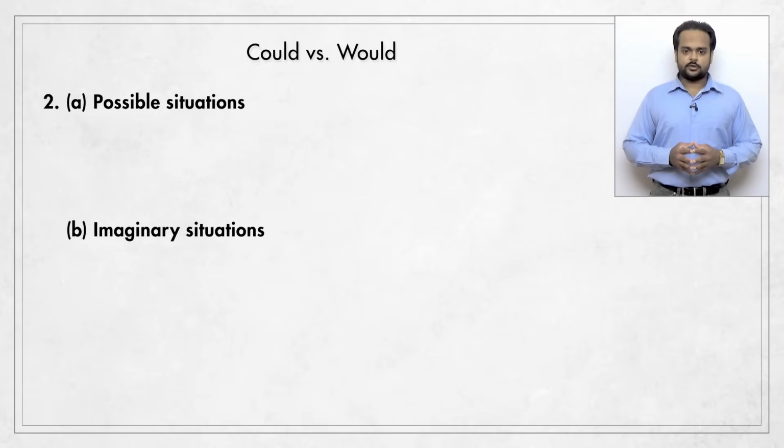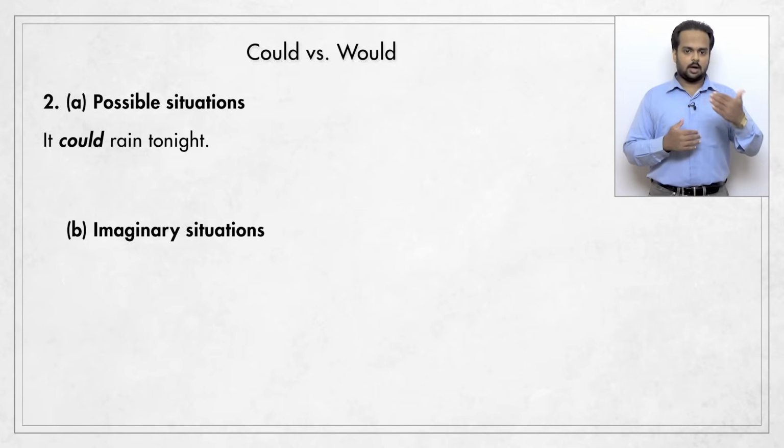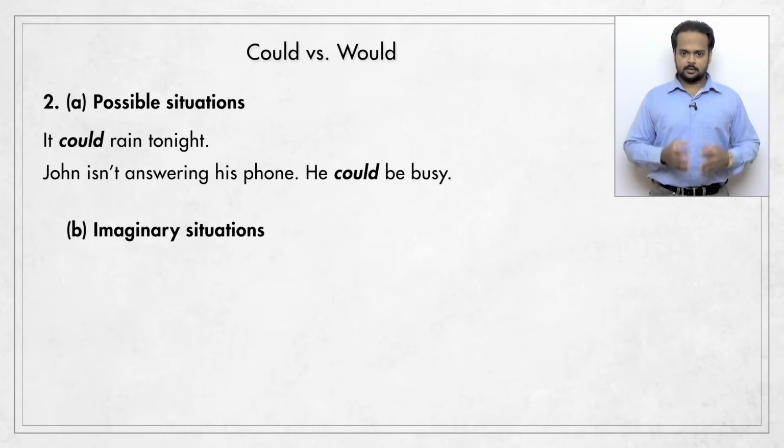The second difference relates to talking about possible situations and imaginary situations. Take this example. It could rain tonight. So I look at the sky and I see clouds and I make a prediction about the future. Here's another sentence. John isn't answering his phone. He could be busy. That is, I'm saying that it's possible that he's busy.